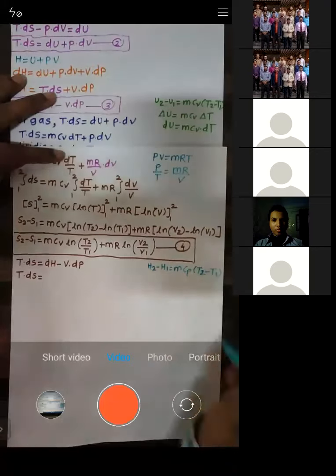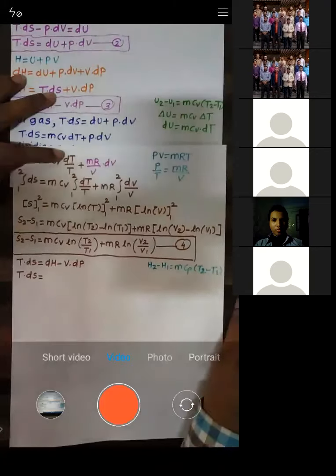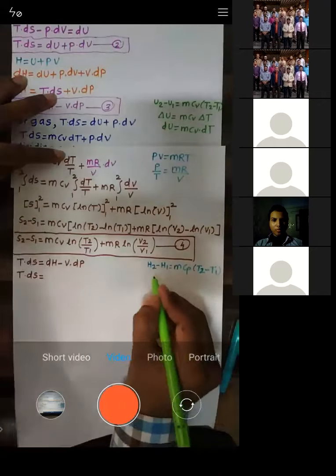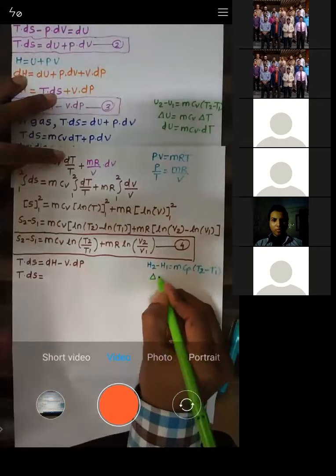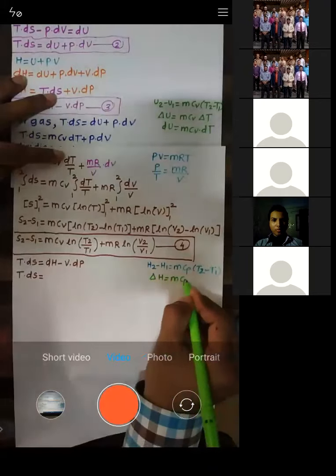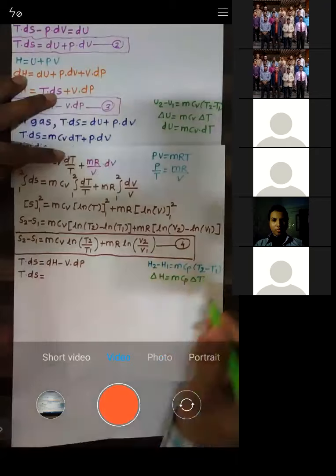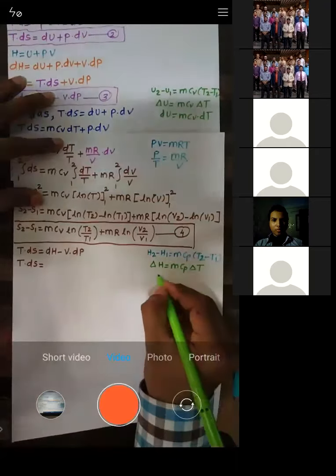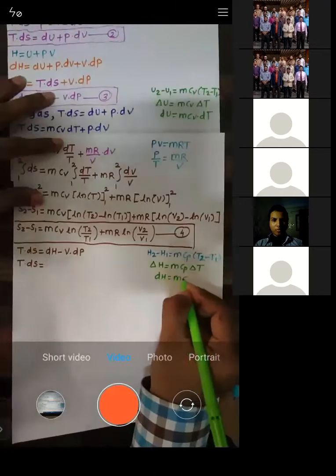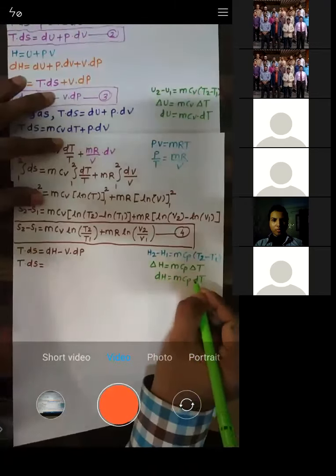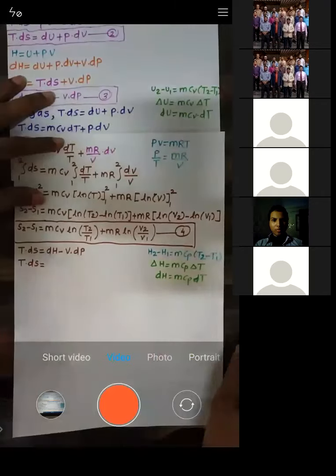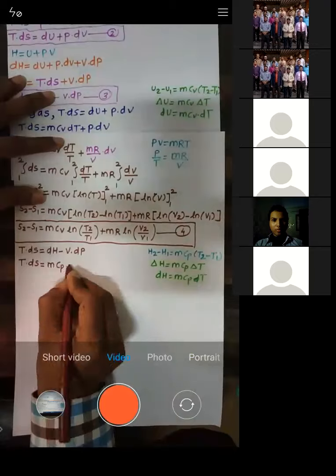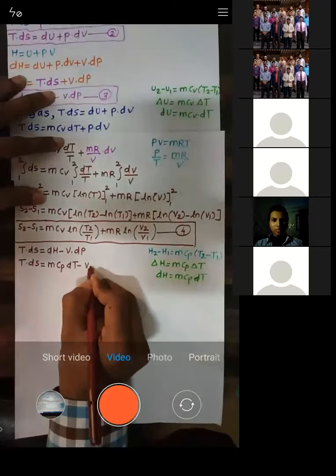That means delta H is given by mCp delta T. So I will write dH as mCp dT, minus VdP.